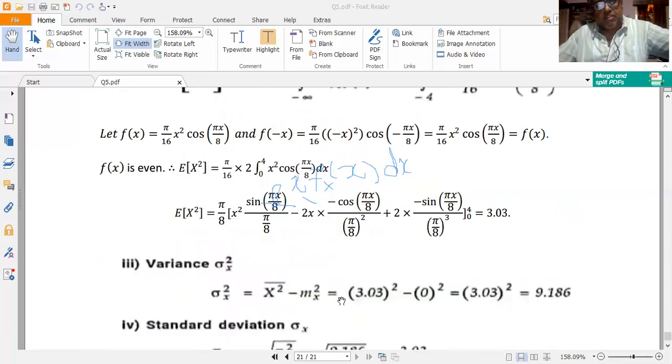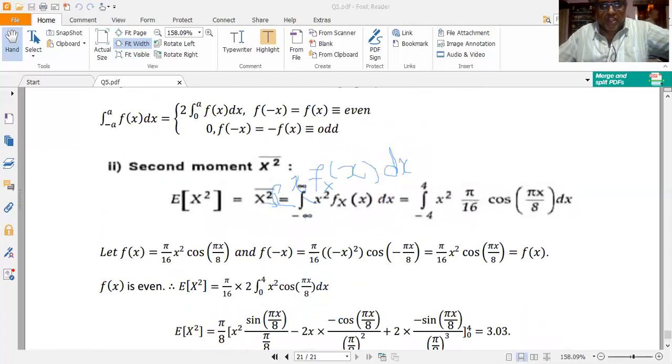Here the limits are from minus 4 to plus 4, so this becomes pi by 16 into 2 into the integral from 0 to 4 of x squared cos(pi x by 8) dx. That's all. Only the lower limit becomes 0. All other things remain the same, but the integral is multiplied by 2.